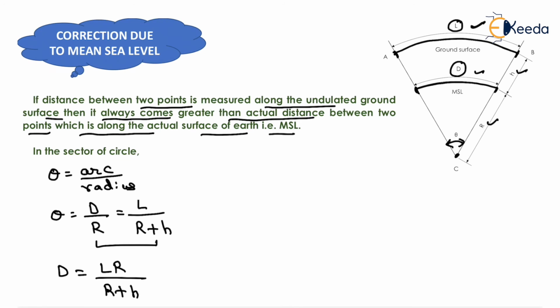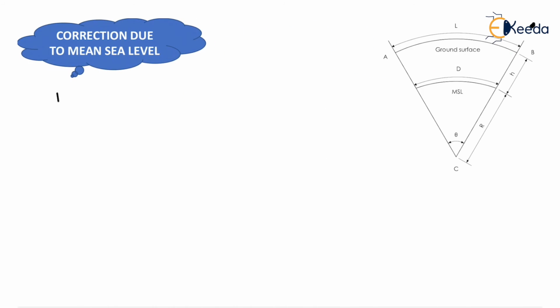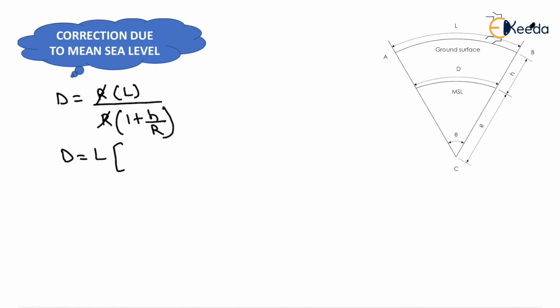Okay, now we will use these two equations, that is D will be equal to LR upon R plus H. Now we can take R as common from numerator and denominator, so we will get D is equal to R in bracket L upon R in bracket 1 plus H upon R. Now the R will cancel out, and we will get the value of D as L into 1 plus H upon R to the power minus 1.